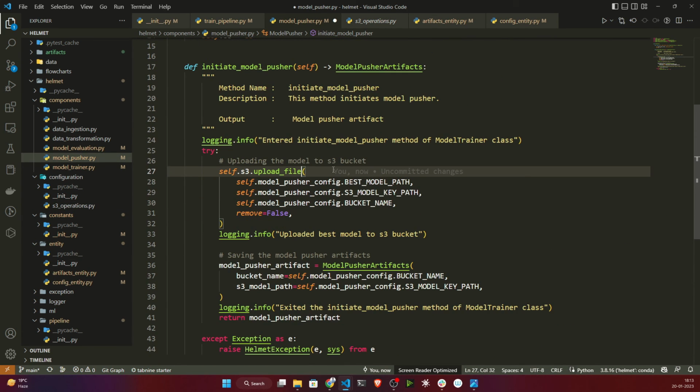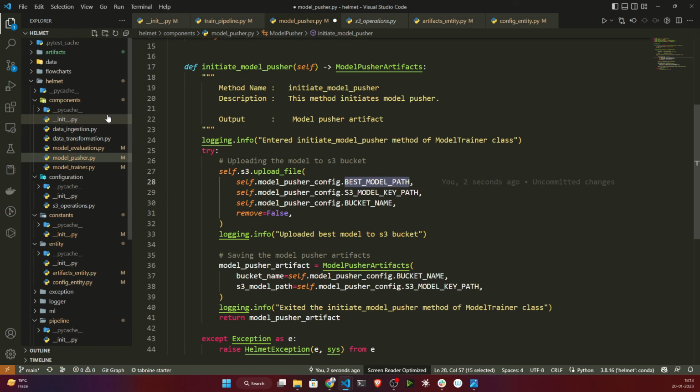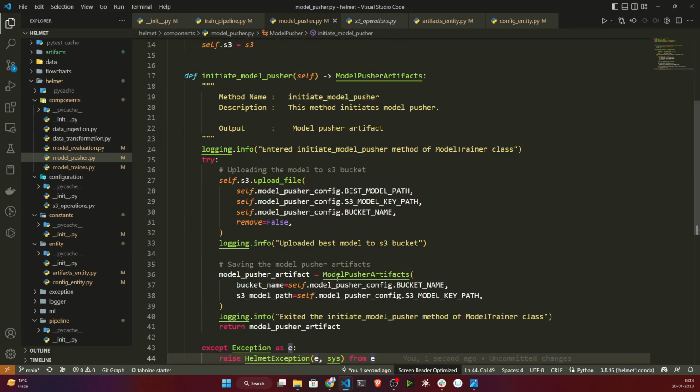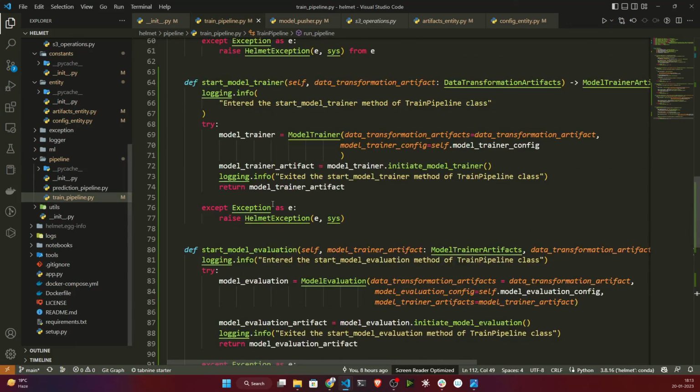You just give your model path, which model you want to push, its name, and the bucket name. If you give that, it will push the model to the S3 bucket, and it will return the artifacts, model name and S3 model file path. That's it. Now let's define this inside our training pipeline also.